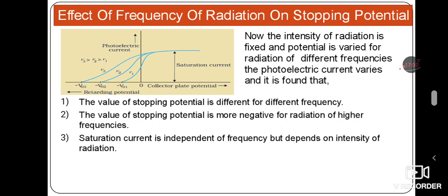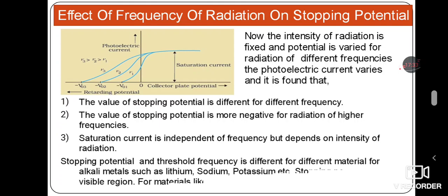And third, the saturation current is independent of frequency but depends on the intensity of radiation. First we said the photoelectric current mainly depends upon the intensity, but not upon the frequency. In the graph you observe the saturation current is the same for the 3 different frequencies; it is independent of frequency but depends upon the intensity.